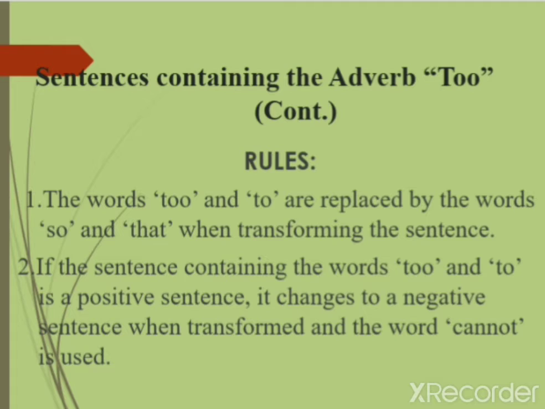Let us go through the rules of how the word "too" is changed to the words "so that". The words "too" and "to" are replaced by the words "so" and "that" when transforming the sentences. Rule number 2 says, if the sentence containing the words "too" and "to" is a positive sentence, it changes to a negative sentence when transformed and the word "cannot" is used, as it was discussed in the previous slide.